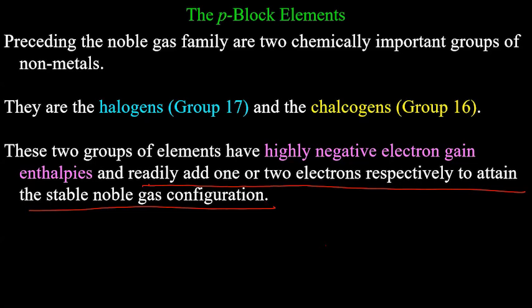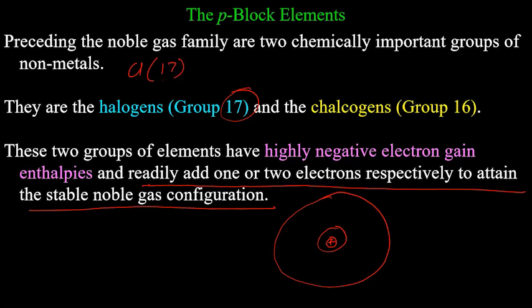You have the outermost electronic configuration, say I am talking about group 17. So let's talk about the group 17 element chlorine. Chlorine has atomic number 17.